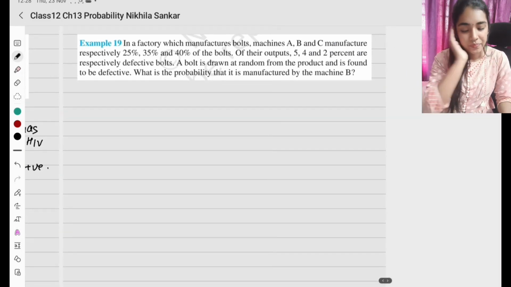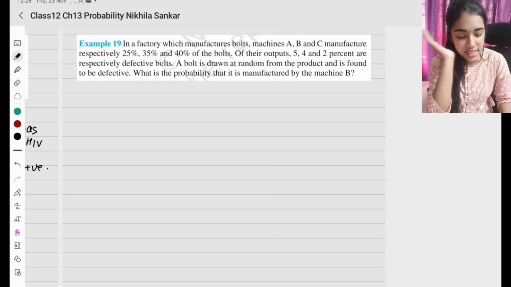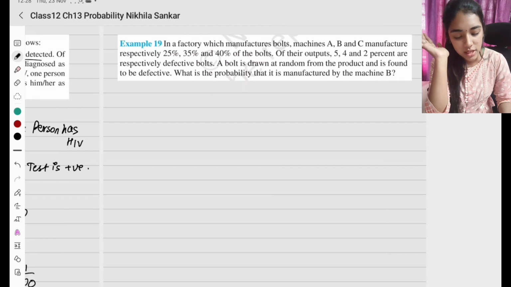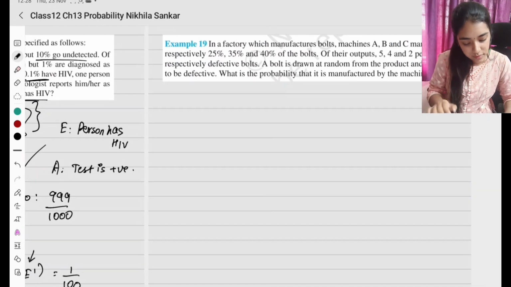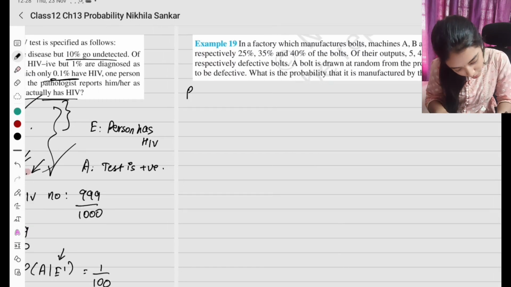Example 19. In a factory which manufactures bolts, machines A, B, C manufacture respectively this many bolts. Okay, so basically, what do machines A, B, C manufacture? Probability that machine A manufactures is 25 by 100.